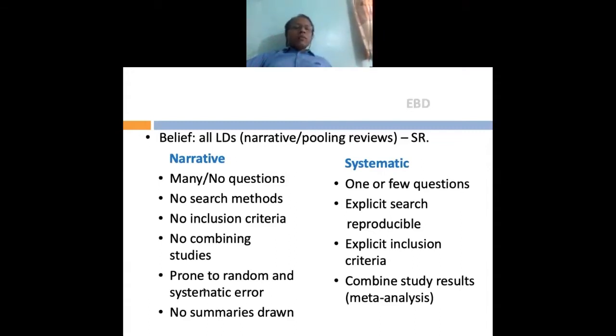What is a narrative review? A narrative review doesn't have any question. Some of you who must have done a library dissertation know that there is no question to be answered for a narrative review. It's just conducted without any question to be answered. Whereas in a systematic review, you are supposed to formulate a research question.